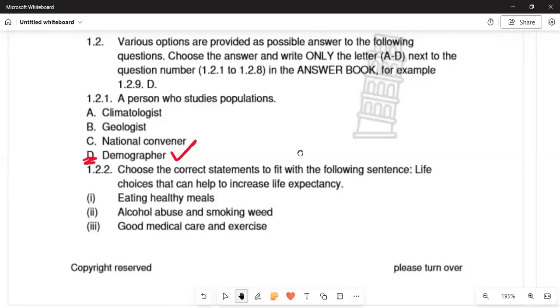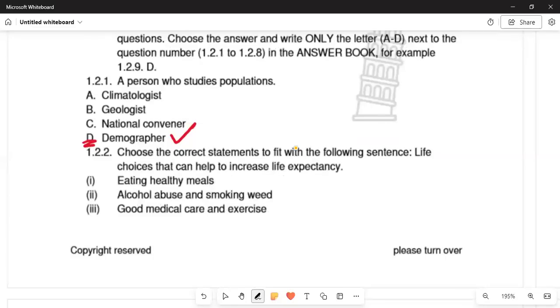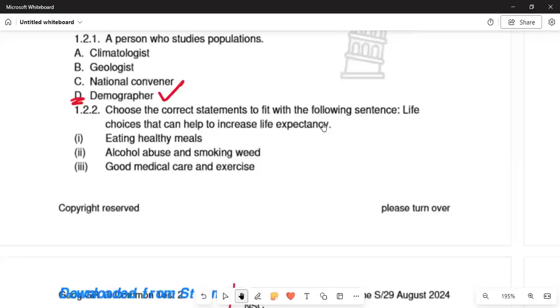In 1.2.1, the options are the geologist, the national convener, or the demographer. We are saying the demographer. Why? Because he studies the growth of the population, and we have the workers who are called census takers. They work to determine the number of people living in a certain area.